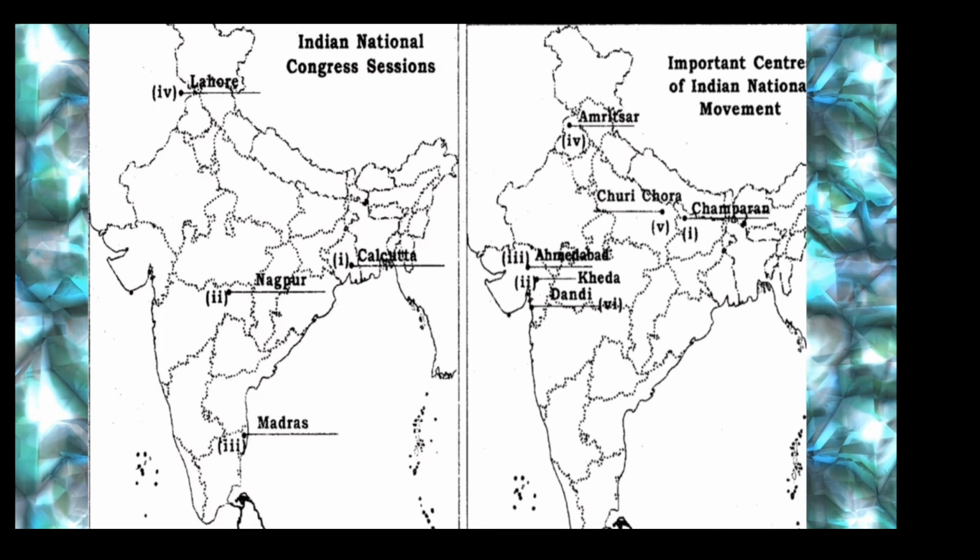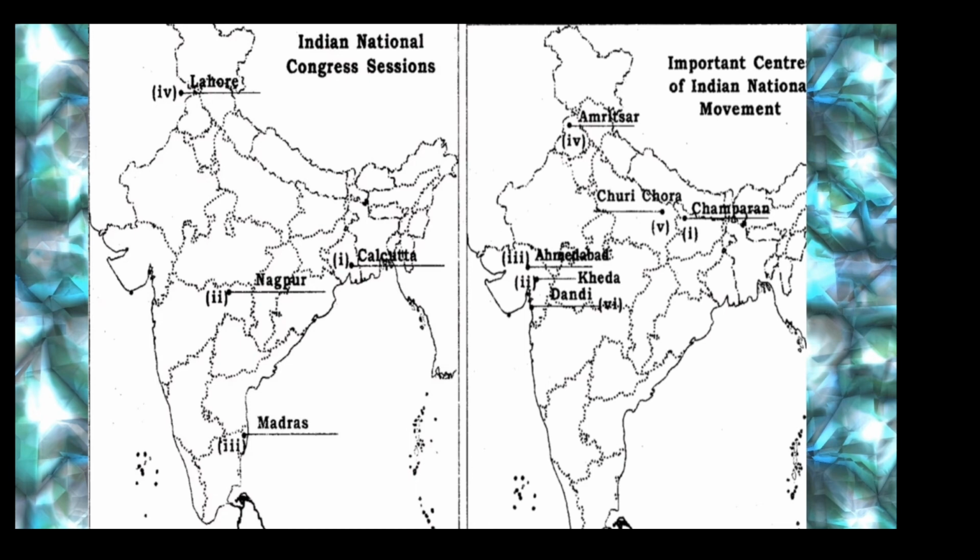Three Congress sessions are very, very important as far as the Indian national movement is concerned. First one is going to be Madras, where the 1927 Indian National Congress session took place, right? While marking Madras, you have to write only Madras because we are learning history before the independence era. If you write Chennai, it is wrong. You will lose marks in your board examination. So please write Madras only as Madras, not as Chennai.